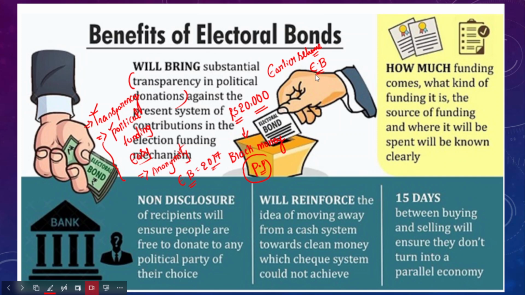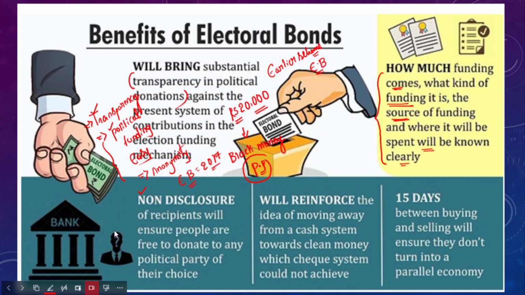Now in this context, how much funding is coming into the various political parties, the nature of funding they receive, the source of funding, and where it will be spent, will all be known clearly. Apart from that, there will be non-disclosure on the part of the banks as well.